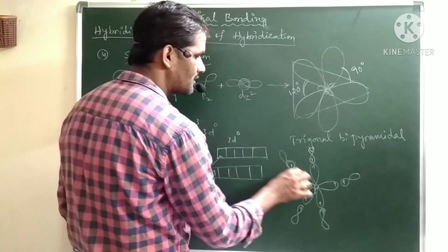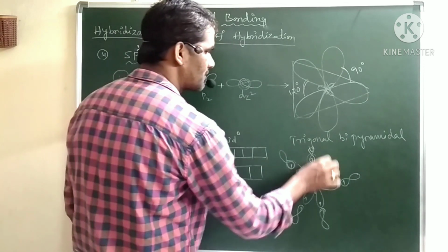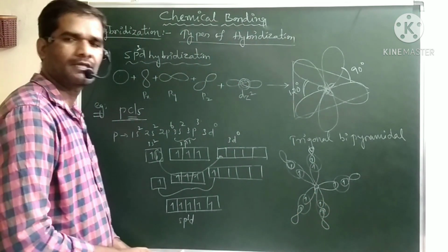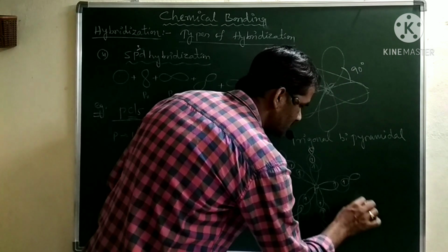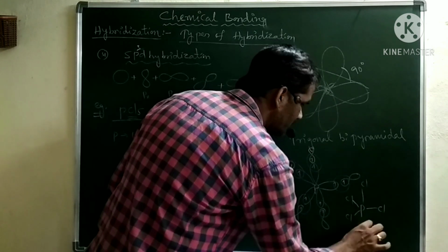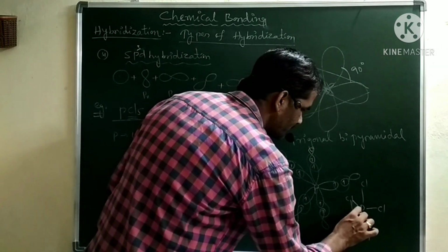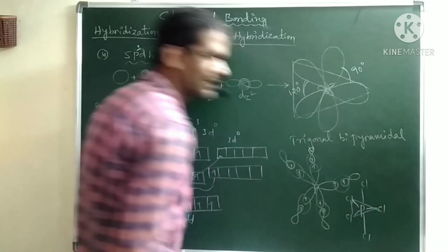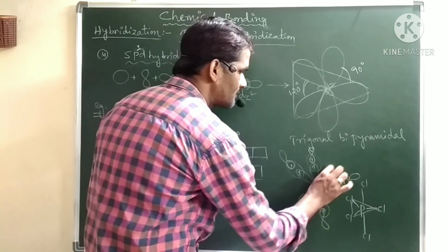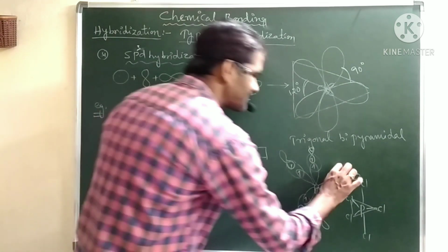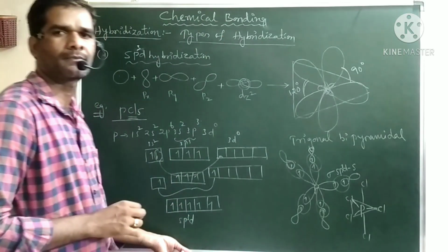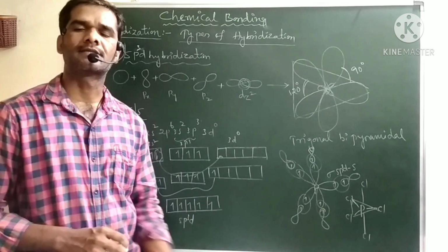Now this p orbital and sp3d, this p orbital and sp3d, p orbital and sp3d, and this one, they overlap each other, and finally you will get the geometry like this: phosphorus, here chlorine, here chlorine, here chlorine. 1 chlorine above the plane and 1 chlorine below the plane. It means it will give a trigonal bipyramidal geometry. What kind of bond? It is the sigma bond. The sigma bond is due to sp3d and p overlap. That kind of sigma bond will form in case of PCl5.